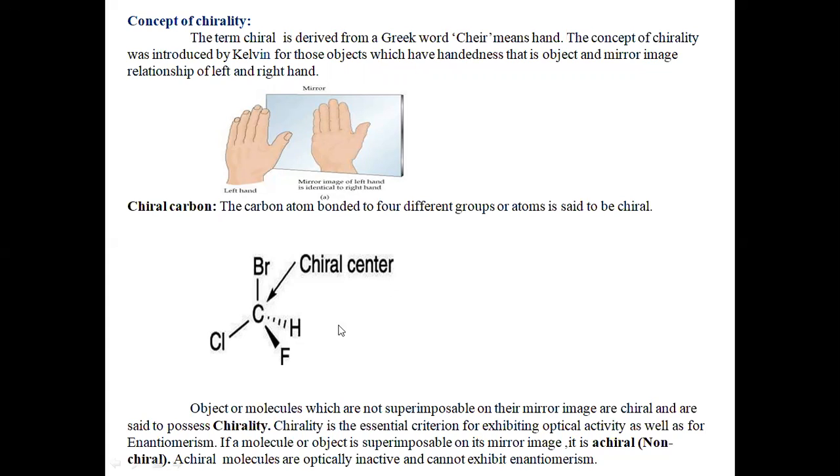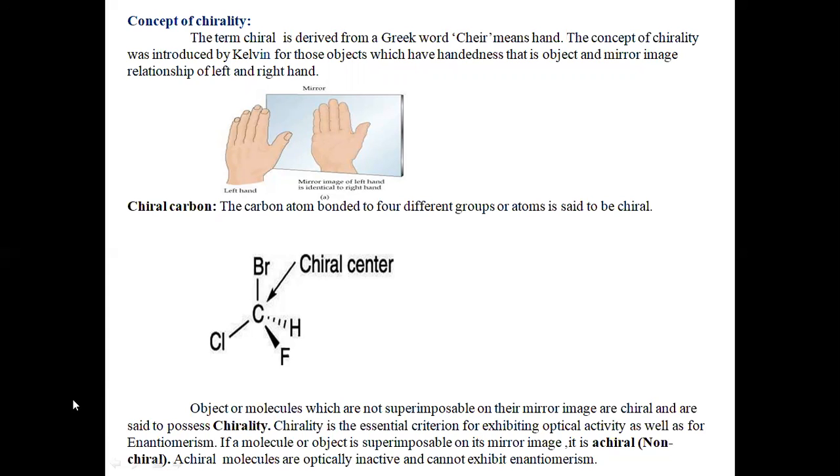Objects or molecules which are not superimposable on their mirror image are chiral and are said to possess chirality. If I keep the left hand on the right hand, your thumb will not be on the thumb of the other hand; the left hand thumb will not be on the right hand thumb, and the forefinger of the left hand will not be on the forefinger of the right hand.